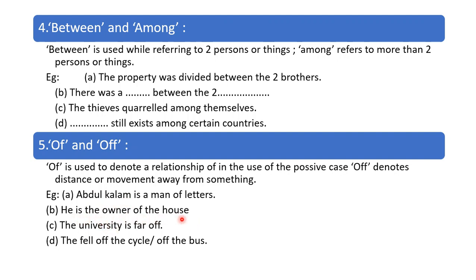He is the owner of the house. The university is far off. It shows the distance or a movement away from something. The fall of the cycle or of the bus. So of is used to denote a relationship, in the use of a possessive case. Off denotes distance or a movement away from something.